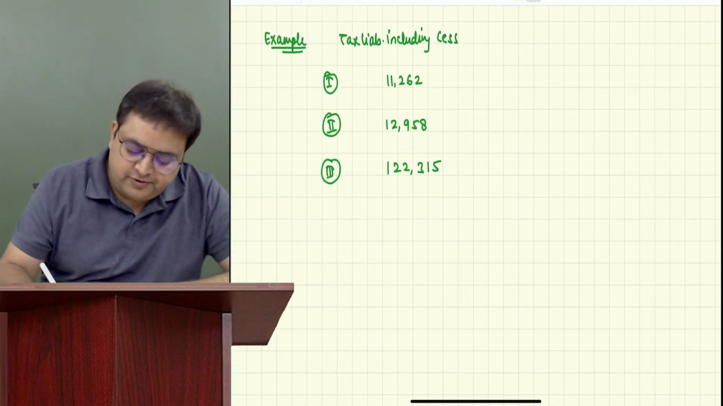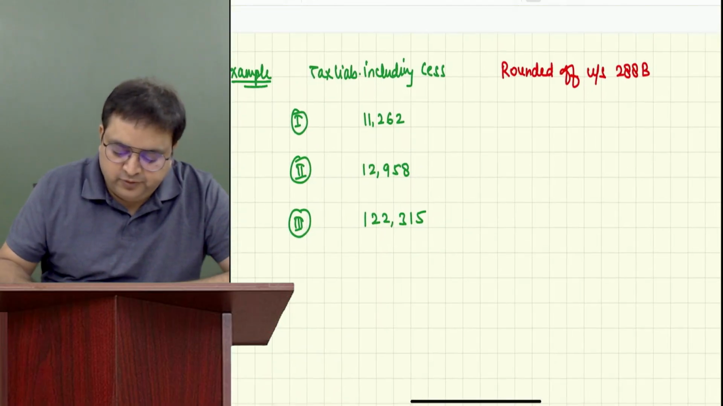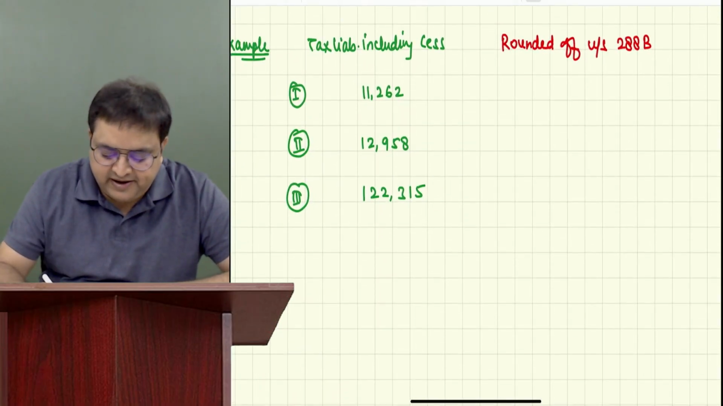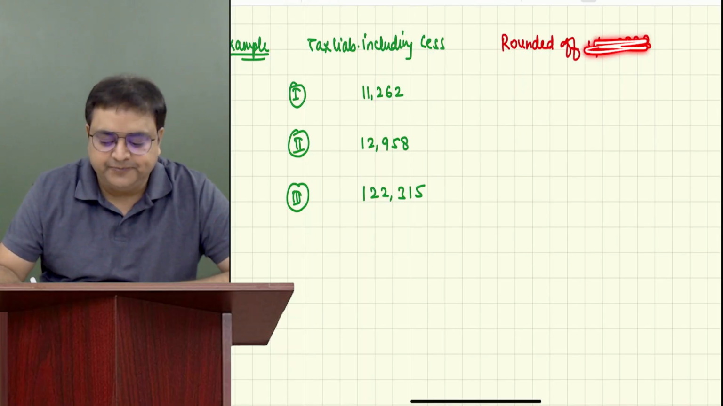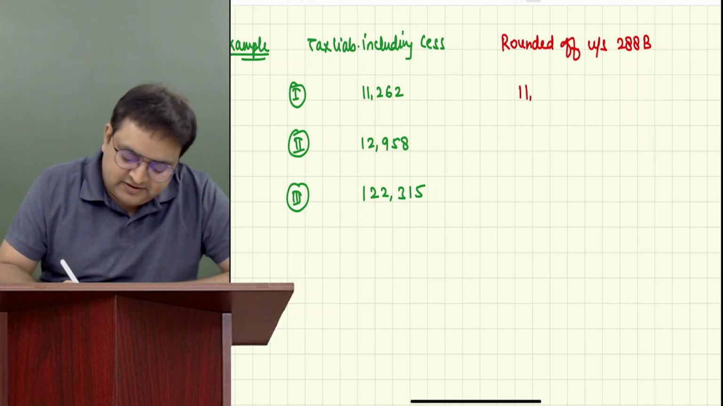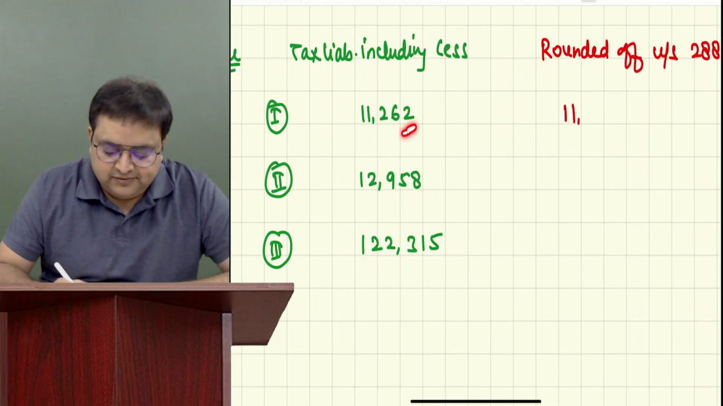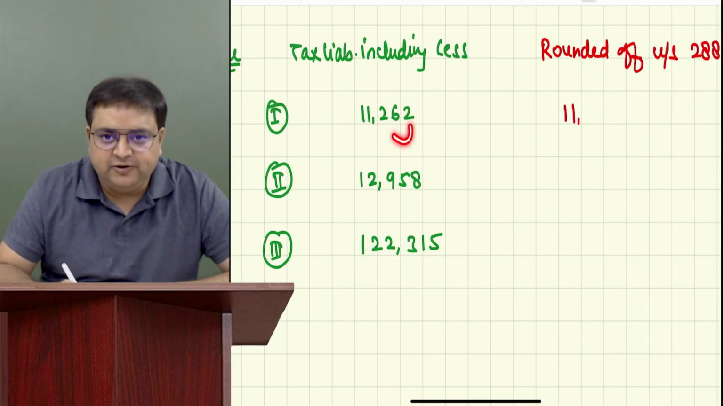You will round it off. Under section 288B, there's no need to remember the section number. You can simply write round off in your examination, but still I've mentioned the section number. So 11,262 will become how much? Since the last digit is less than 5, it becomes 11,260.